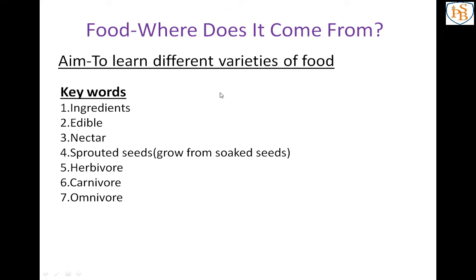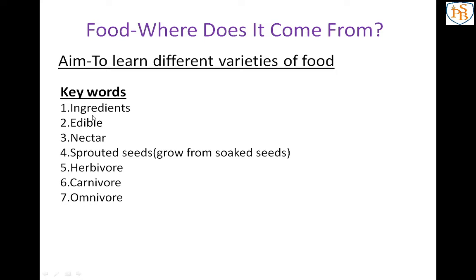Hello everyone. Today we are going to learn our first lesson, that is food. Where does it come from? Before we start the lesson, first open your notebook and write the name of the lesson. The aim of the lesson is to learn different varieties of food. Then write the keywords one by one. I will explain the meaning of those words.